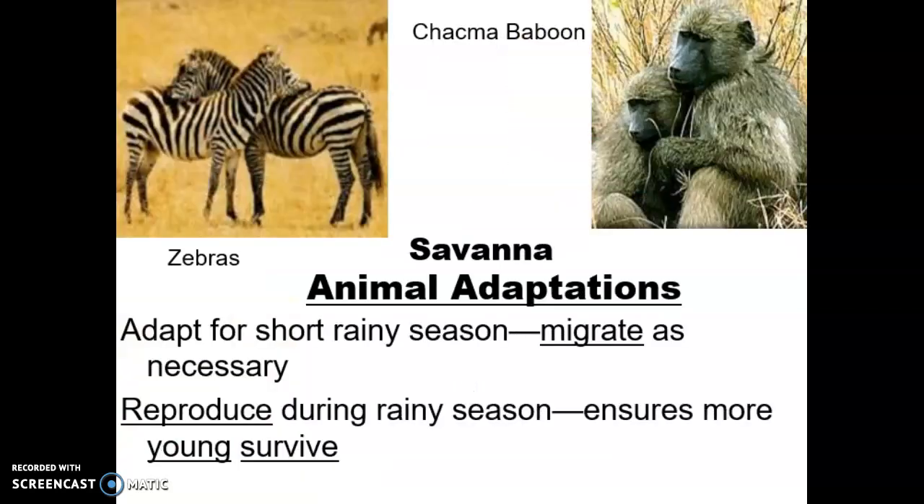The savanna animals have adapted as well. They're adapted for a short rainy season. They migrate as necessary. They reproduce during the rainy season to ensure that the young survive.